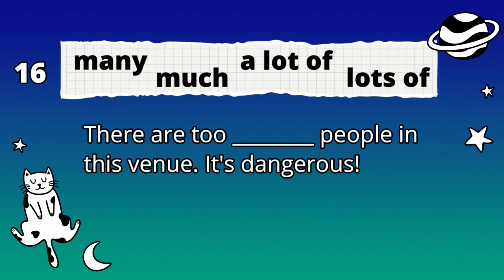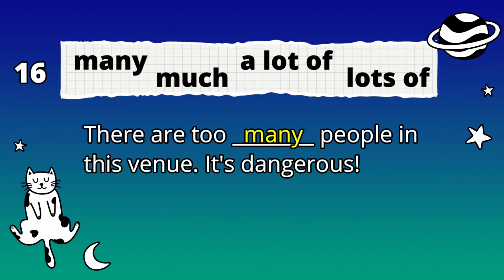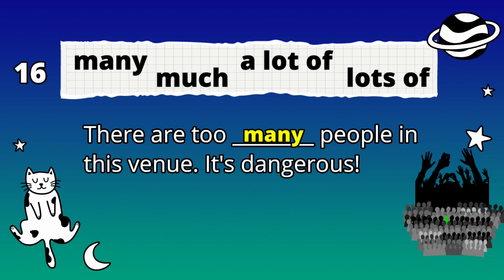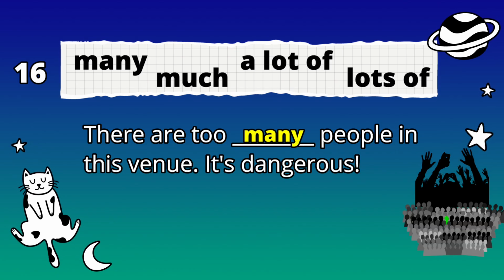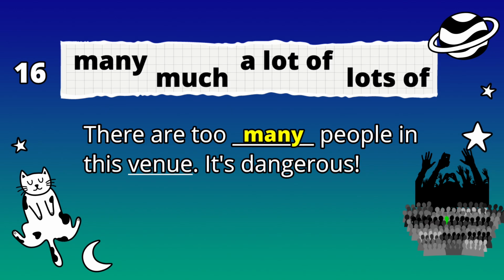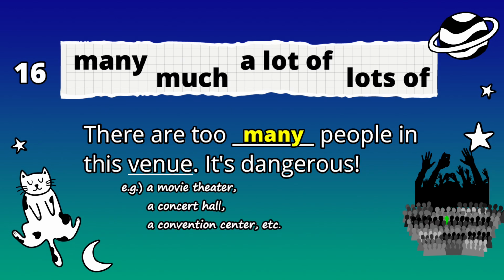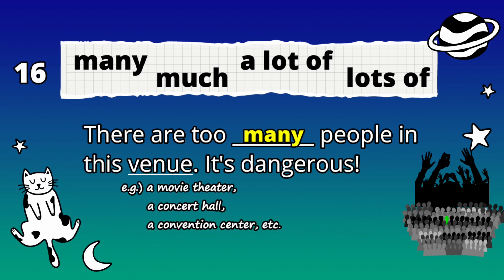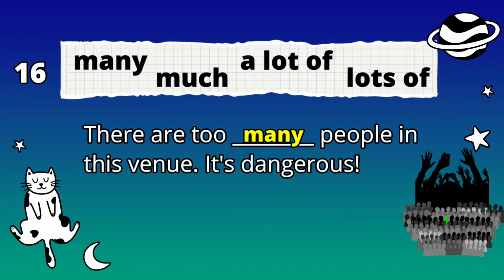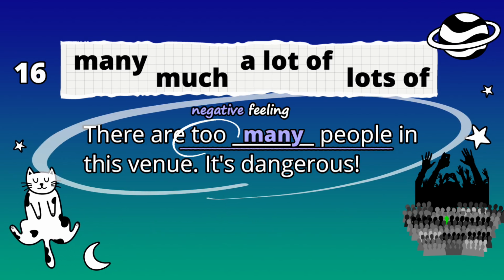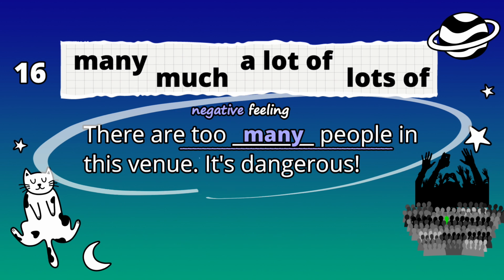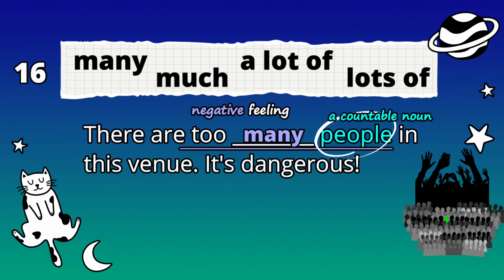And the answer here is many. There are too many people in this venue. It's dangerous. Now they're talking about a venue, a place, right? It could be maybe a movie theater, or any place is a venue. And this is actually a negative, right? There are too many of them, and we can count people. It's a countable noun.